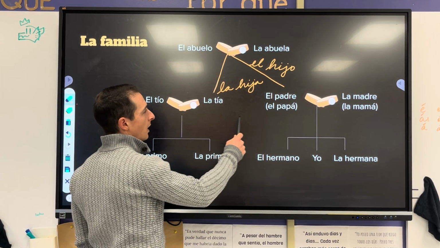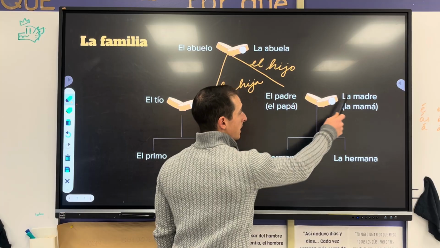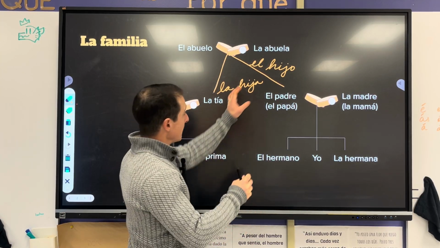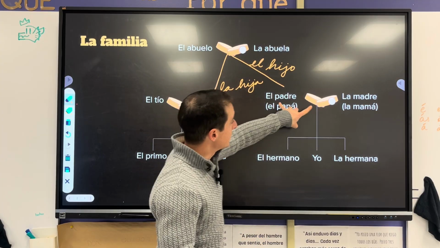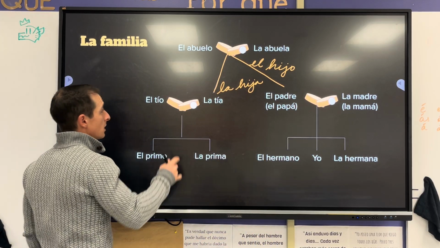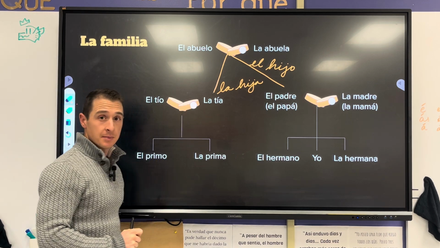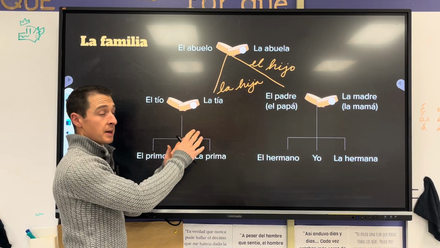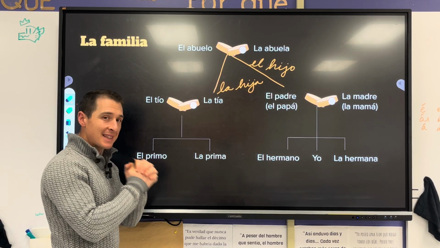Sorry. All right, so mi papá y mi mamá, together, those are mis padres. So together, these are los hijos. Together, these are los padres. El tío y la tía, right? So we got tío and tía, masculine, feminine. Together, they are mis tíos.